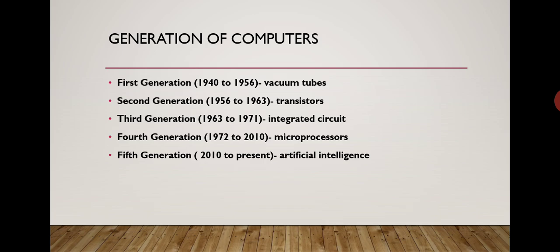Third generation time period was 1963 to 1971, and integrated circuit technology was used. Fourth generation time period was 1972 to 2010, and microprocessor technology was used. Fifth generation computer time period is 2010 to present, and artificial intelligence is used in this time period.